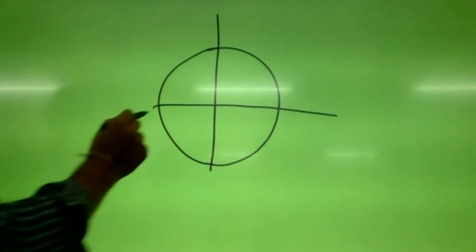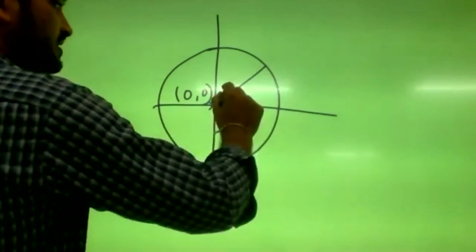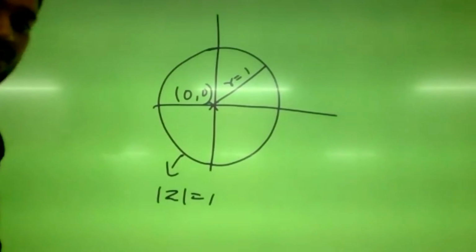So if you want to draw a circle with radius 1 and center as origin, the curve will be like this, right? Here, this is the center, that is (0, 0). So this will indicate mod z equals 1. The radius of this curve is 1, r equals 1.